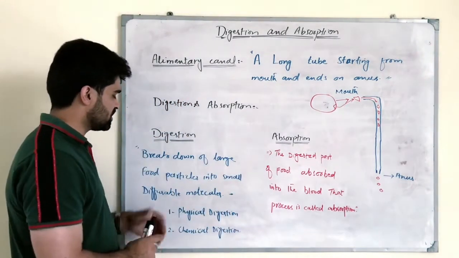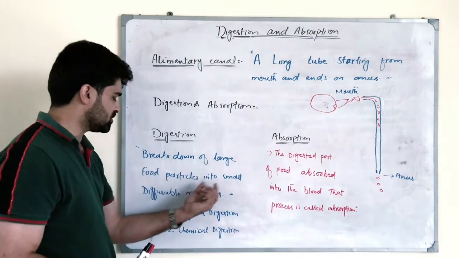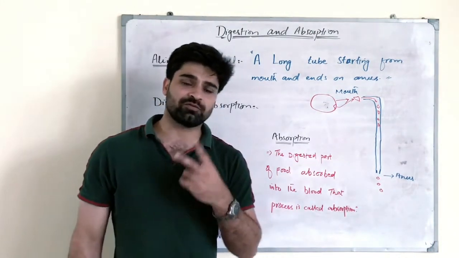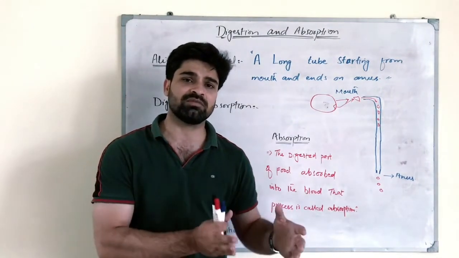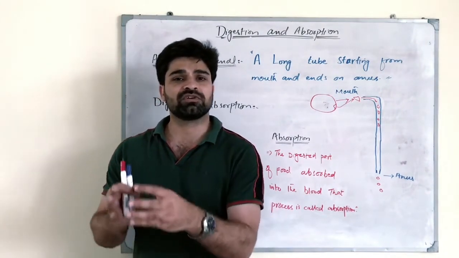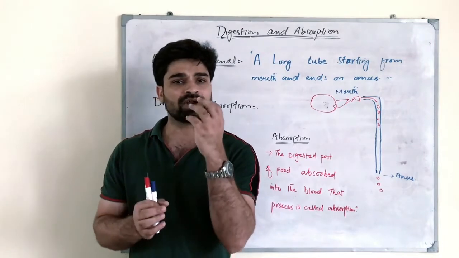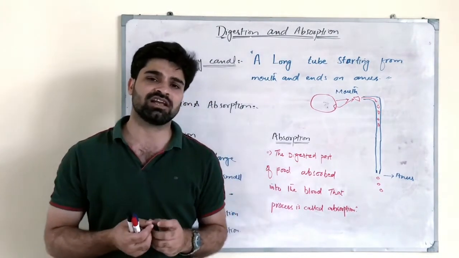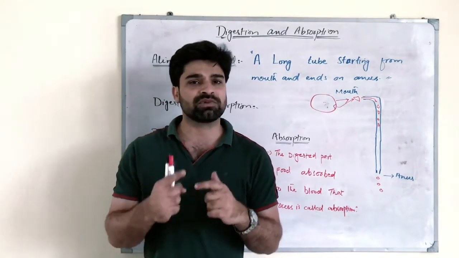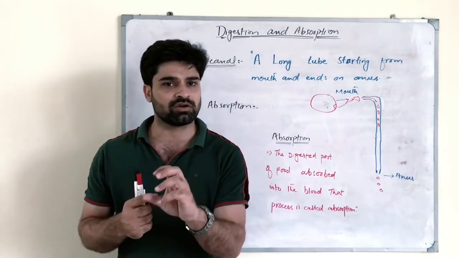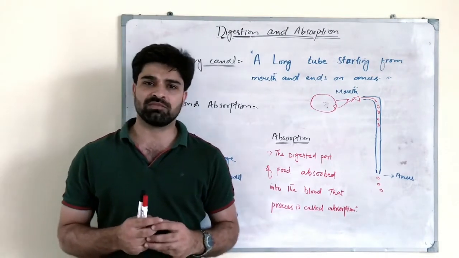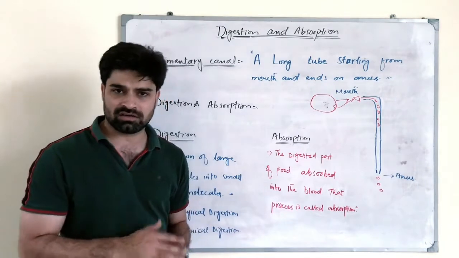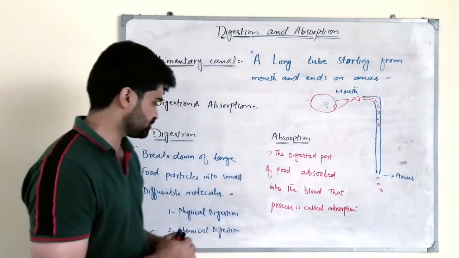So what is digestion? It is the breakdown of large food particles into small diffusible molecules. Digestion is of two types, physical digestion and chemical digestion. That means if the food molecules are broken down mechanically with the help of our hand or the teeth, that is called physical digestion. And if some chemicals are involved in breaking it down, that is called chemical digestion. About chemical digestion, we will learn in our next lessons.